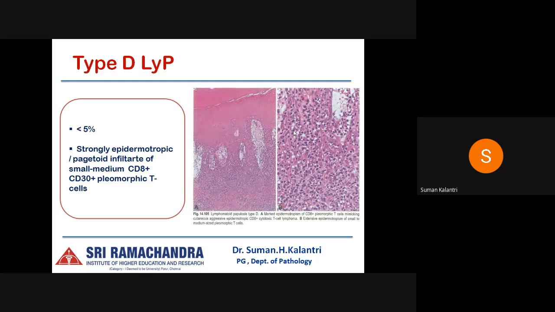Type 3, where there is a strongly epidermotropic or pagetoid infiltrate of small to medium CD8 positive and CD30 positive pleomorphic T cells. Now, this lesion can mimic the primary cutaneous aggressive epidermotropic CD8 positive T cell lymphoma. And here in the histological image, we can see marked epidermotropism in the first image, which may mimic the cutaneous aggressive epidermotropic CD8 positive cytotoxic T cell lymphoma, and extensive epidermotropism of small to medium sized pleomorphic T cells is noted under the higher power.